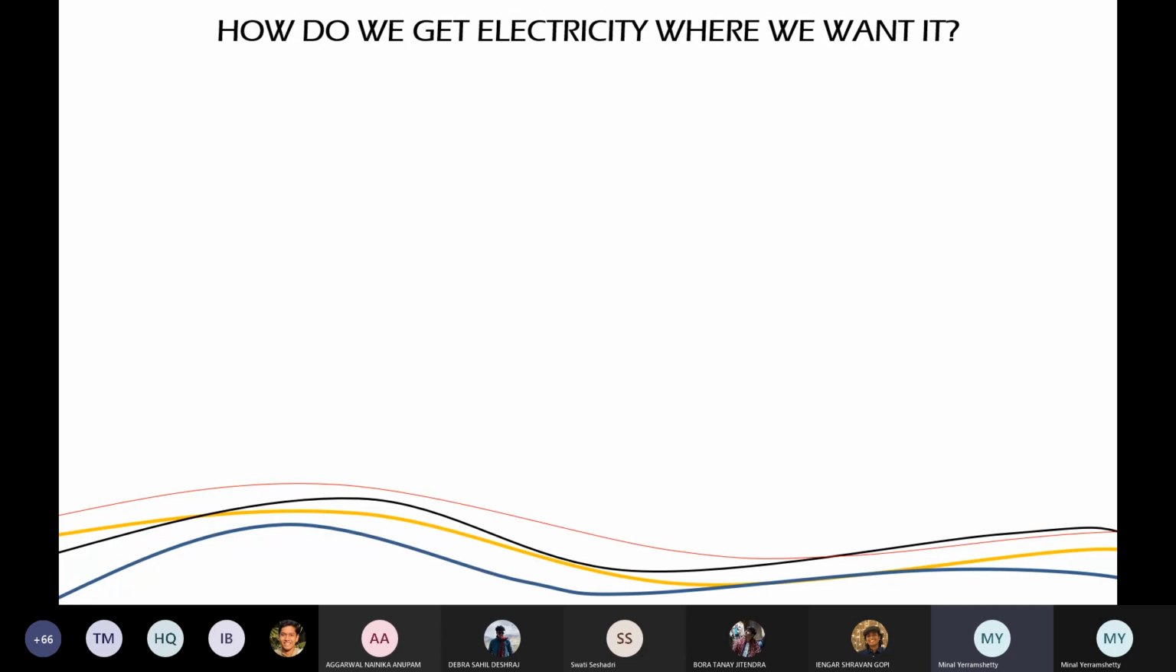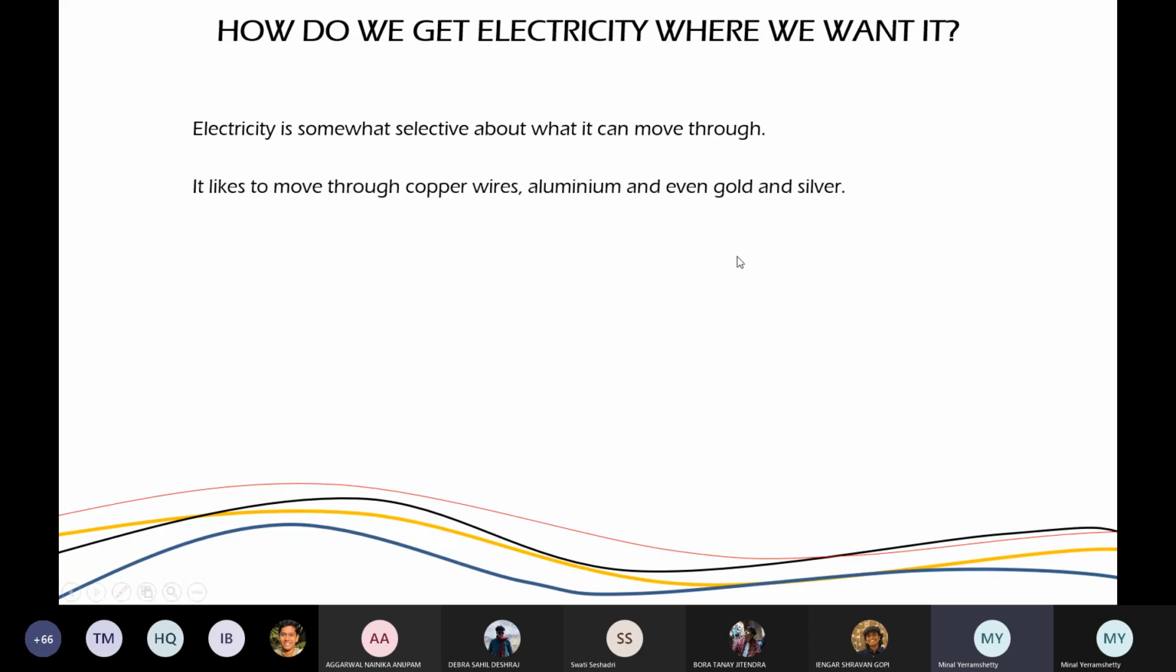हमको तो हमारे घर में चाहिए ना. Okay. So electricity is somewhat selective about what it can move through, है ना? It likes to move through shiny things, है ना? Electricity, है ना? स्त्रीलिंग है. Copper wires, aluminium, gold, silver, है ना? Electricity also likes to move through tap water, rainwater, and people. And this is where the problem is, it loves people, okay? And we are very good conductors. And we have seen and heard about it, right?